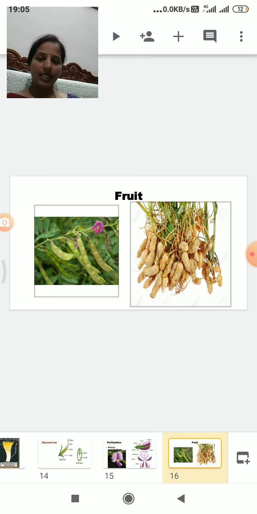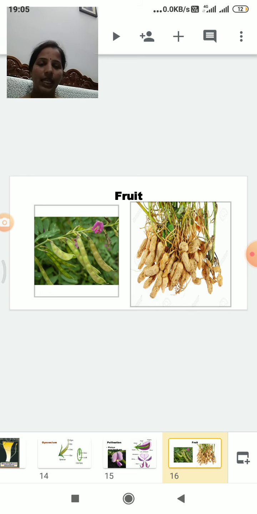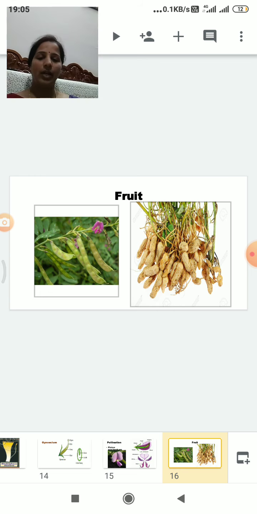Generally we can see in the slide, the fruit is a legume. One is Crotalaria, one is Tephrosia purpurea, and another one is Arachis hypogaea. Two types of fruits are present in the slide. So the fruit is a legume. In Arachis, after fertilization, the gynophore elongates and pushes the embryo into the soil and forms the fruit underground. So this method is called geocarpy.